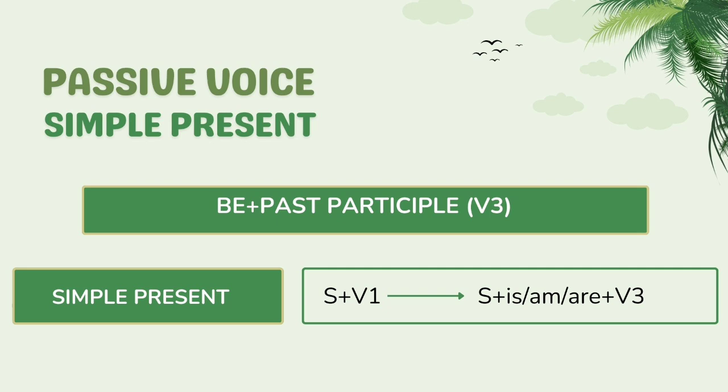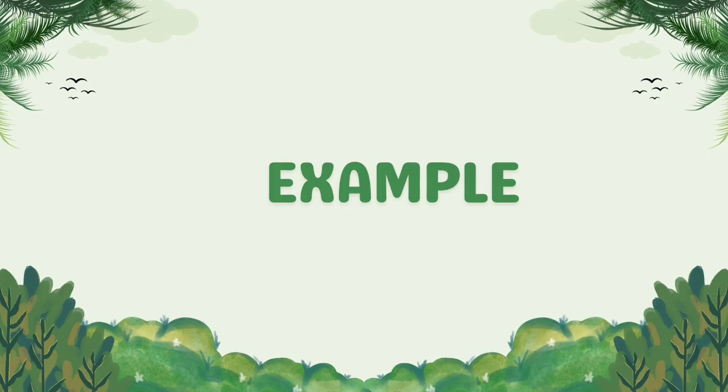Okay, so it is no longer subject and verb, but subject and to be, which is am, is, are, and then followed by past participle or verb 3. Okay, so after knowing the pattern of passive voice in simple present, now we go to the example of passive voice.